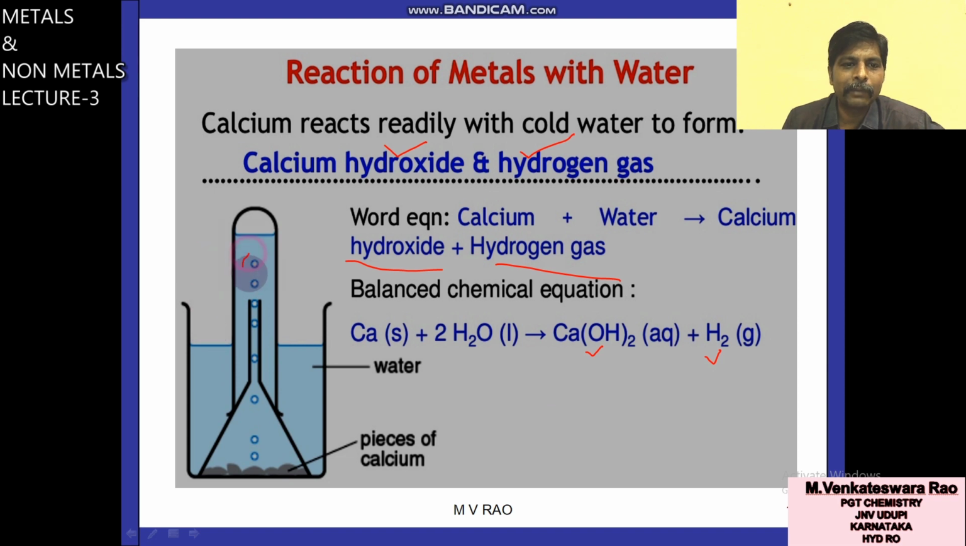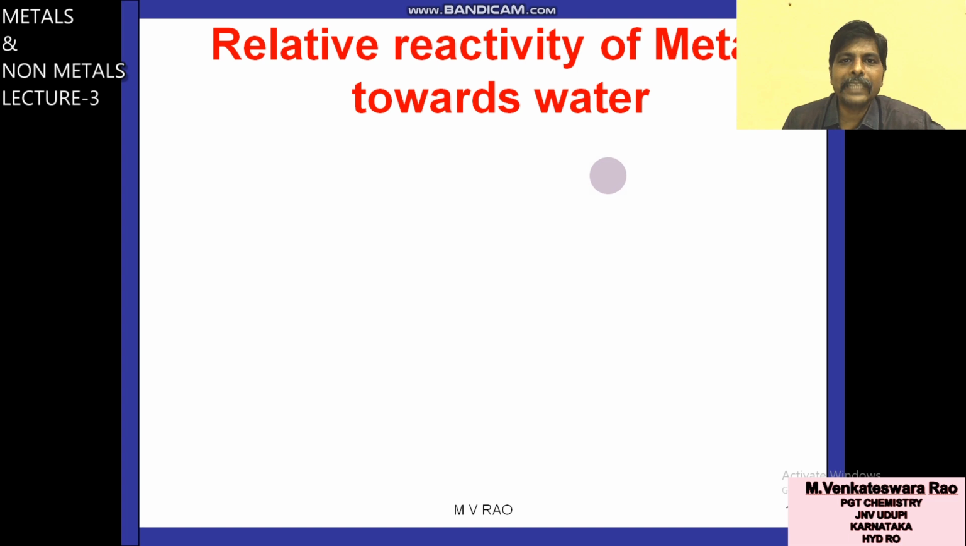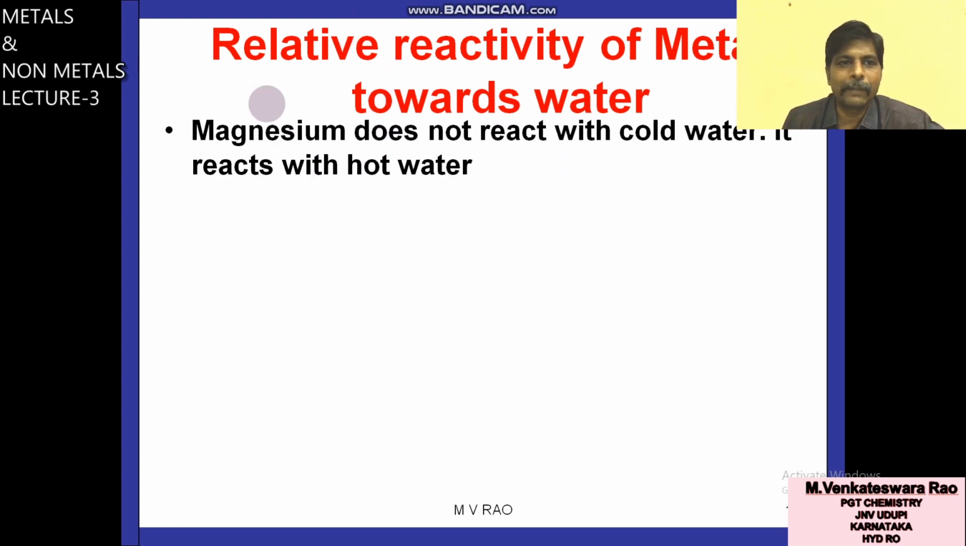This hydrogen gas bubbles you can see. When calcium reacts with water, it is calcium metal, then hydrogen gas is liberated. What is the another product? Calcium hydroxide. Next metal, next set: potassium, sodium completed, calcium completed.